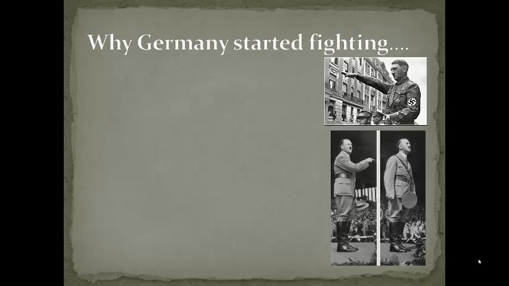Now, first of all, we're going to talk about the actions of Germany and how ultimately they become our enemies. As we talked about in one of our previous units when we talked about World War I, Germany had been severely punished following World War I. There was a treaty that they were forced to sign. It was called the Treaty of Versailles. And this treaty required them to take complete responsibility for starting World War I.